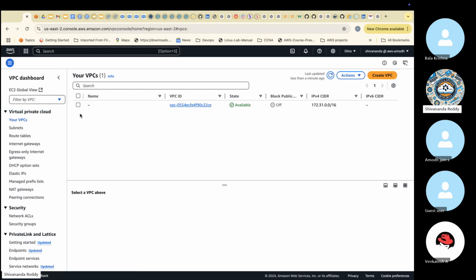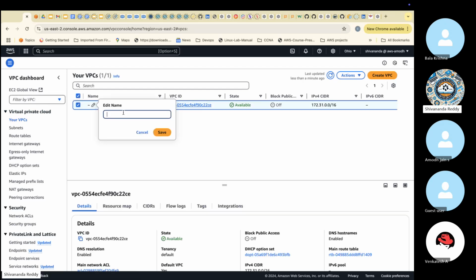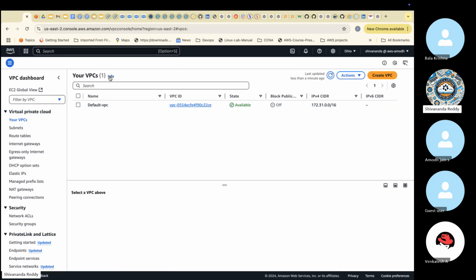We call that the default VPC. You can name it something like default type 1 VPC so that we won't touch this one.